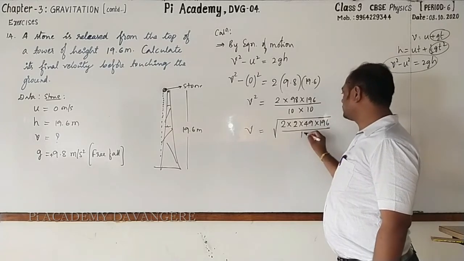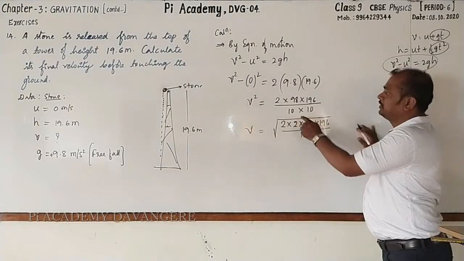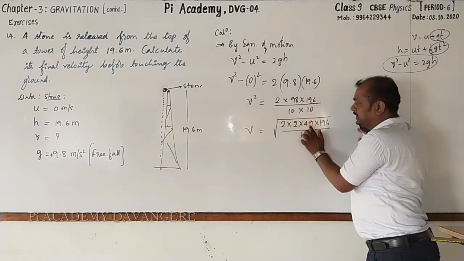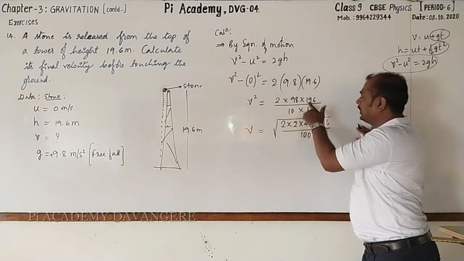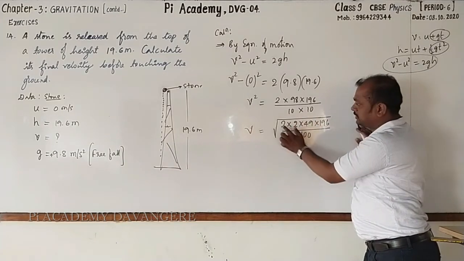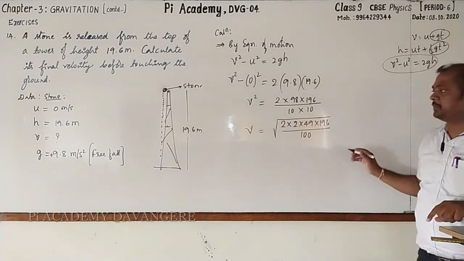Do you know why I have written so? The reason is, 49 twos are, the factorization of 98 contains a perfect square. 196 is already a perfect square. 10 tens are 100, that is also a perfect square. Then 2 twos are 4, that is a perfect square.